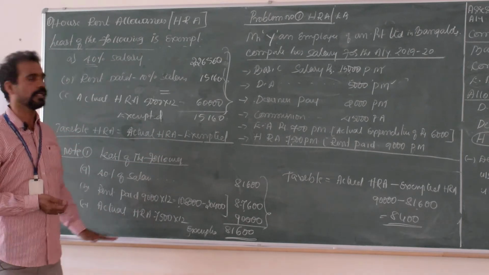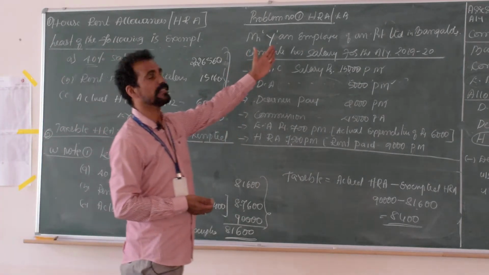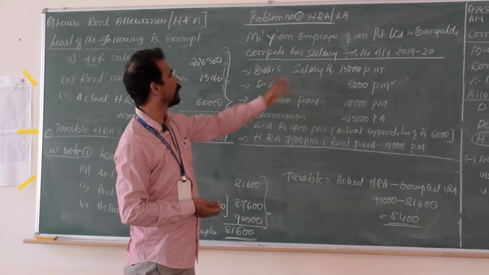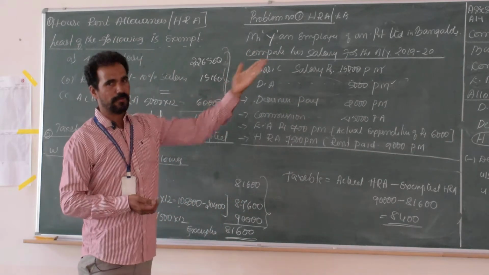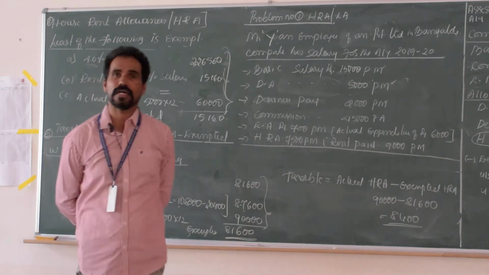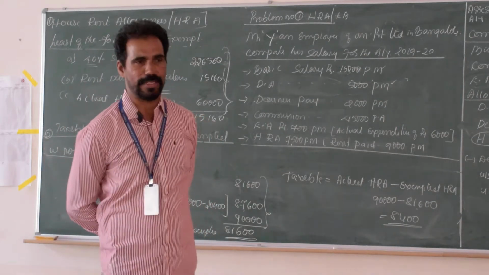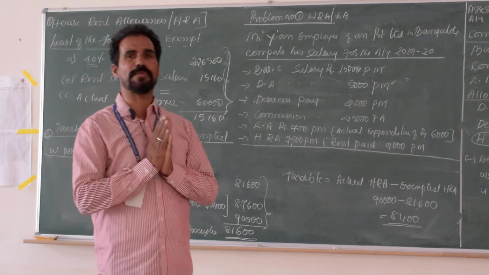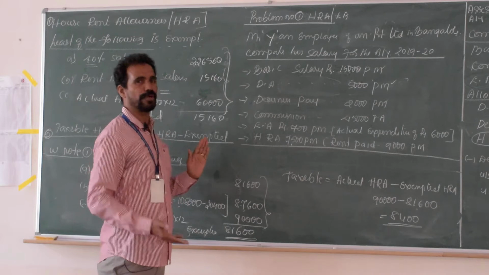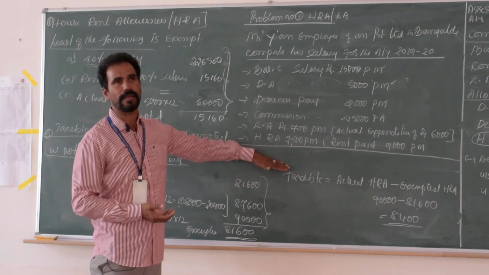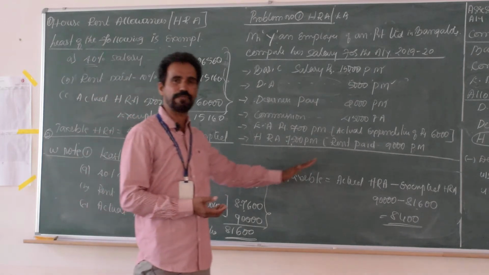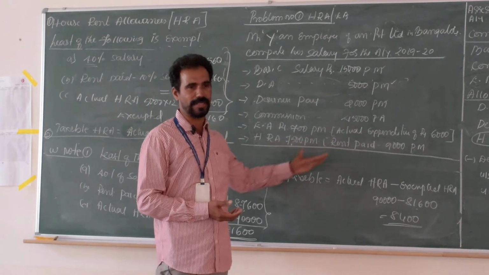Then again we will go for the same sums. See the sums here. First I gave example sums for the government employee, but now I am giving for the private employee. For what purpose? It is for the second one, EA. Entertainment allowance does not affect the private employee; it is applicable only for the government employee.